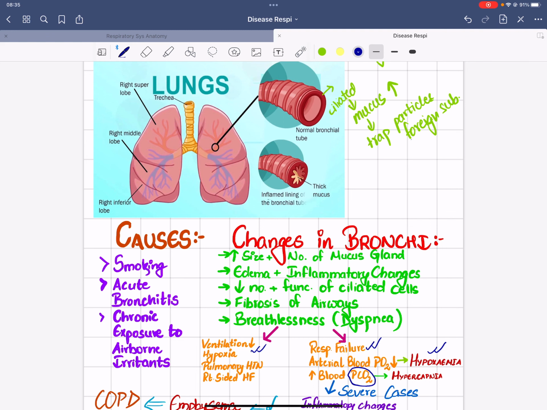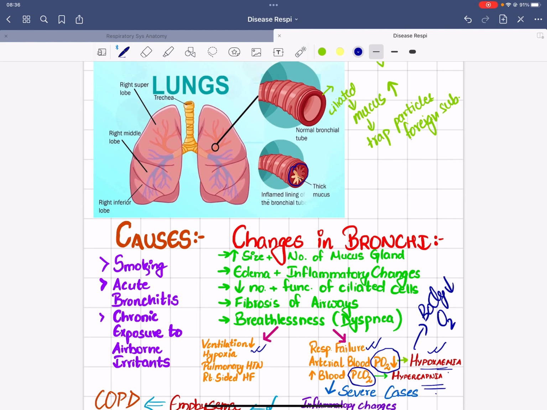In the blood the partial pressure of carbon dioxide increases, the partial pressure of oxygen decreases, because of which the hypoxemic condition arises, because the body has decreased oxygen, whereas the carbon dioxide level increases in the blood. Why? Because the lungs are unable to expel the carbon dioxide properly from the alveoli. Why? Due to the inflamed condition of the bronchi. And now hypercapnia results.